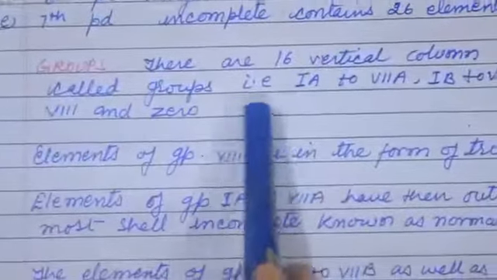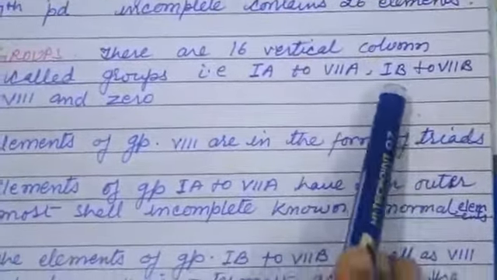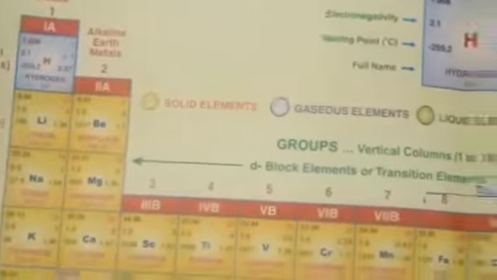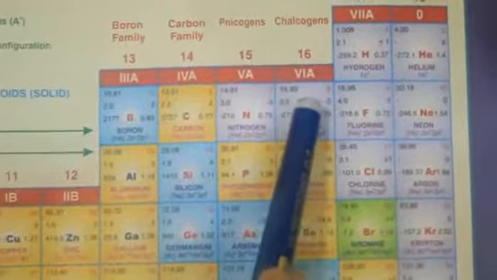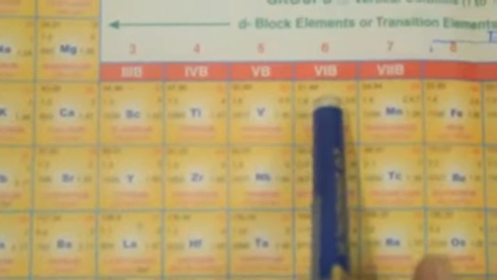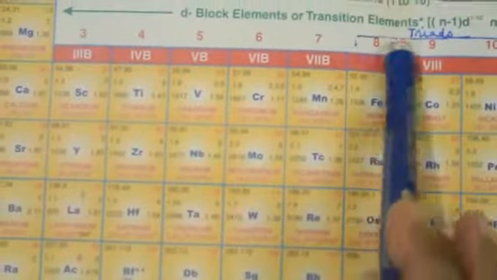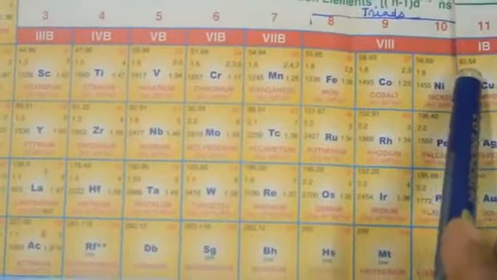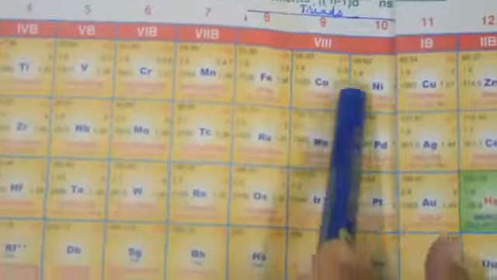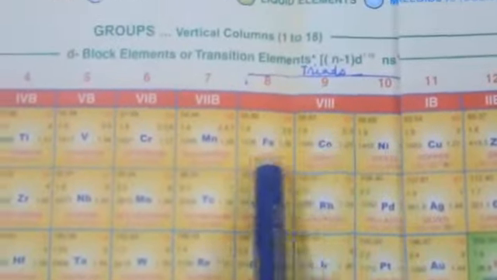There are 16 vertical columns called groups: first A to seventh A, first B to seventh B, eighth and zero. The eighth group is known as triads because three columns are together.